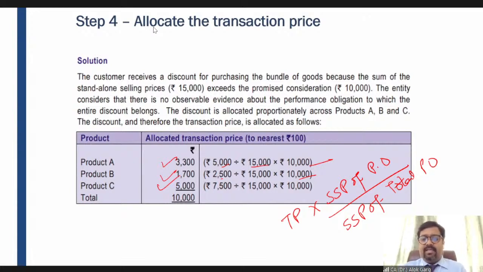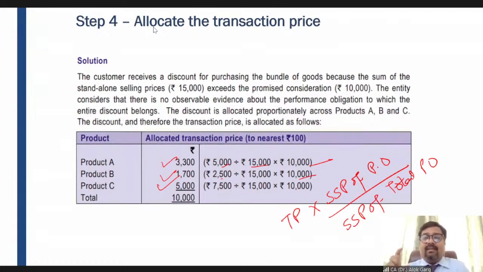Namita is saying, sir, please explain my discount related query again. So Namita, in that particular case, the transaction price was 15,000 and the total standalone selling price was 20,000, right? So first of all, from 20, we have arrived at 18, right? By giving a discount to product B and C. So the revised standalone selling price is 18,000. And Namita, please try to understand, we are not recognizing revenue on the basis of standalone selling price.